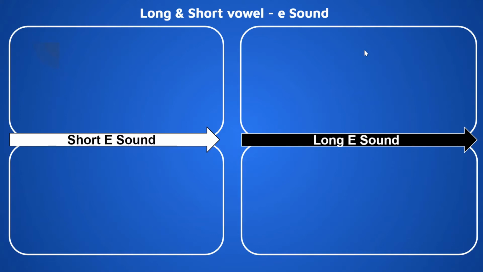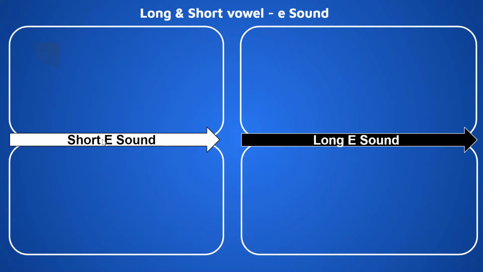Today we are going to learn the short sound and long sound of alphabet E. Short sound means phonetic sound. Long sound means alphabetic sound. So what is the phonetic sound of alphabet E? It is A, right? Okay. What is the long sound of alphabet E? How do we call alphabet E? It is E, right? So long sound is E. Short sound is A. Long sound is E. Short sound is A.